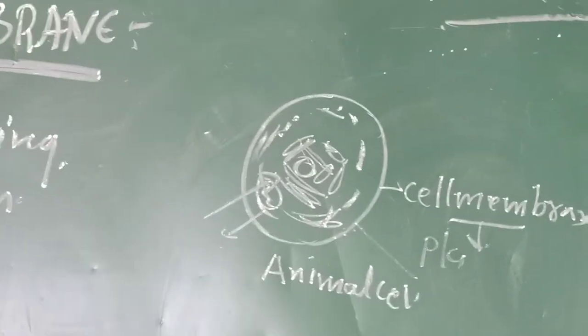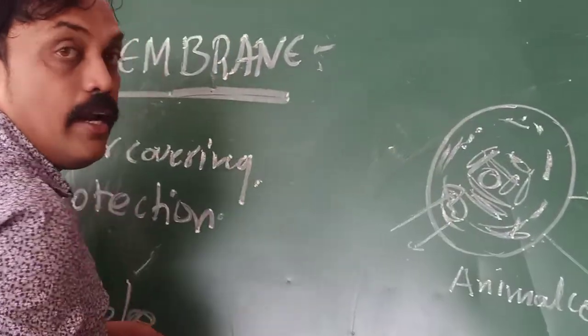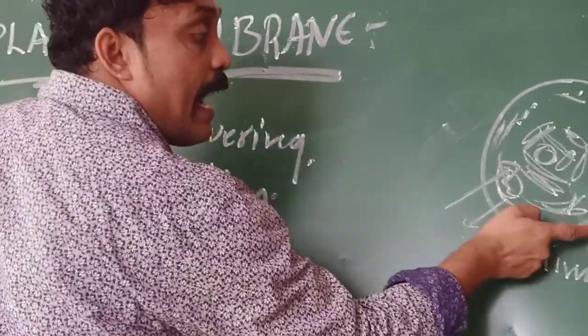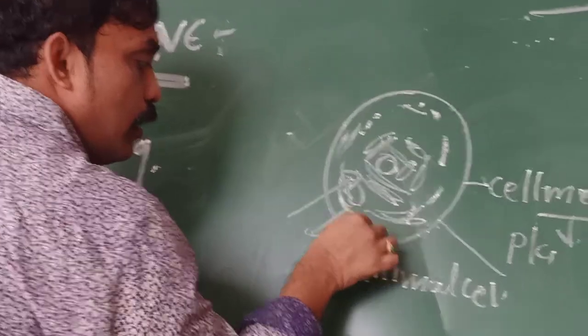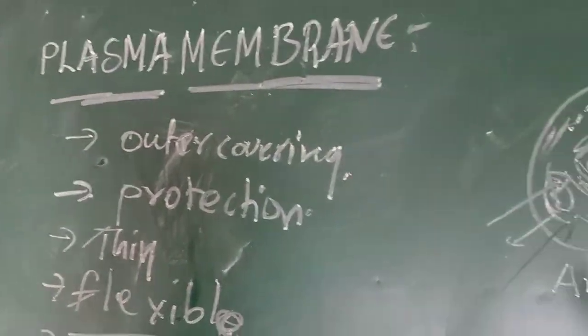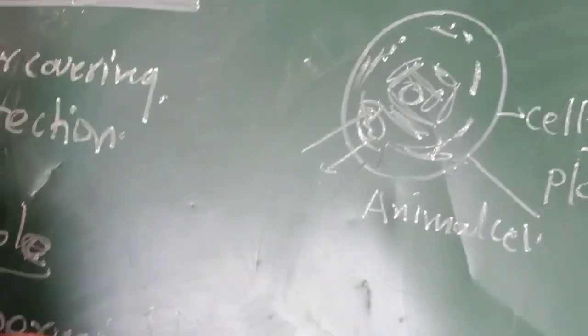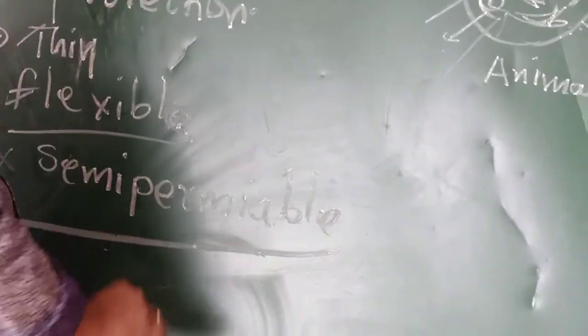It does not permit toxic material into the cell from outside to inside. It permits limited substances only, so we call it a semi-permeable membrane. That is a very important point.